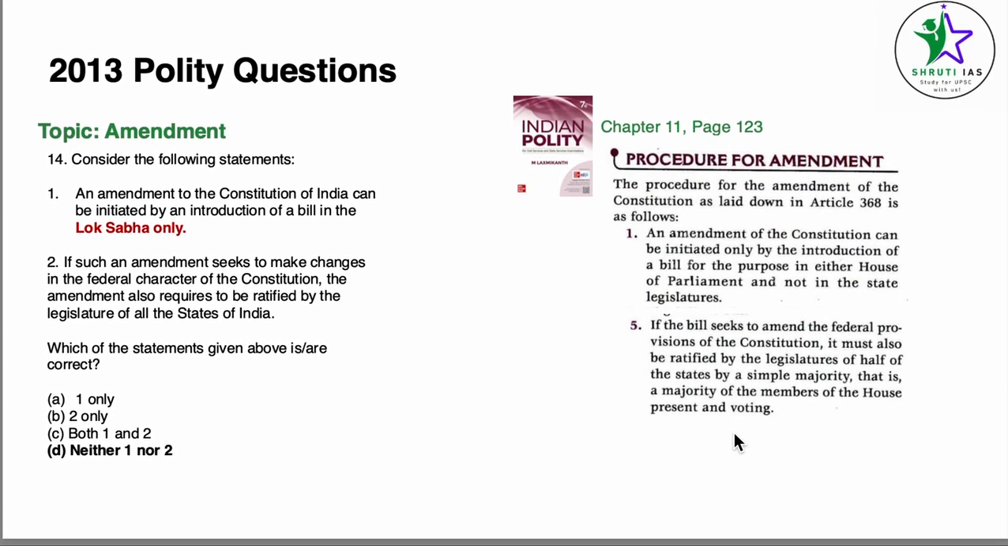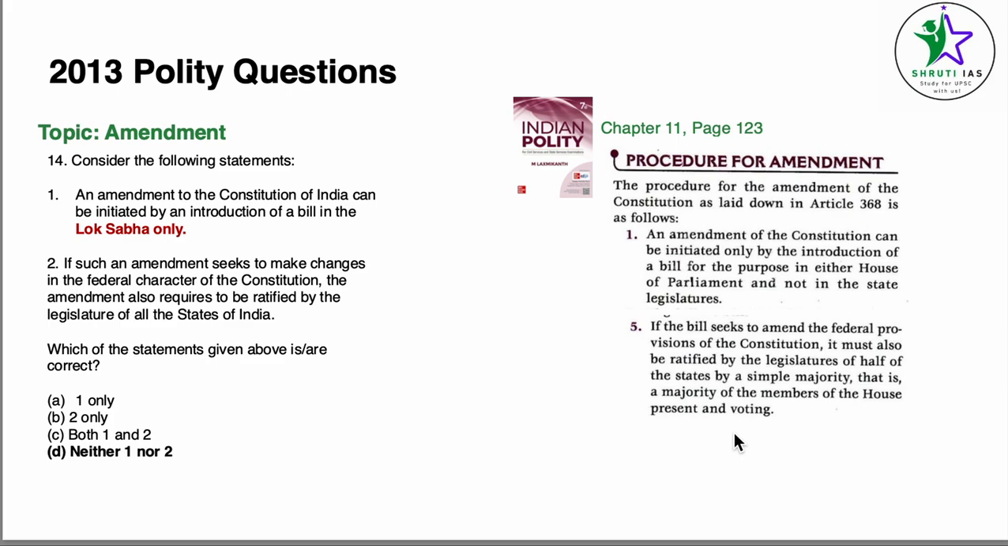Coming to question number 14, the topic is amendments. An amendment to the Constitution of India can be initiated by an introduction of a bill in the Lok Sabha only. If such an amendment seeks to make changes in the federal character of the Constitution, the amendment also requires a ratification by all the states of India. Now, anybody who has watched all these tricks and tips videos knows that words like all and every are usually incorrect. I mean, it's not very true for recent papers, but for older papers, it was true. Anyway, let us look at the answer for this one.